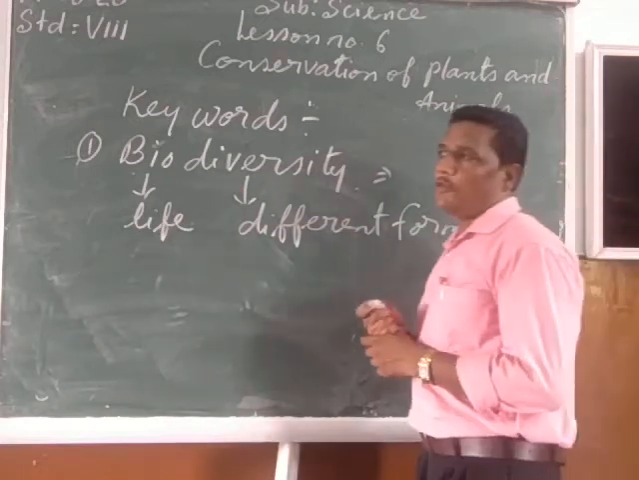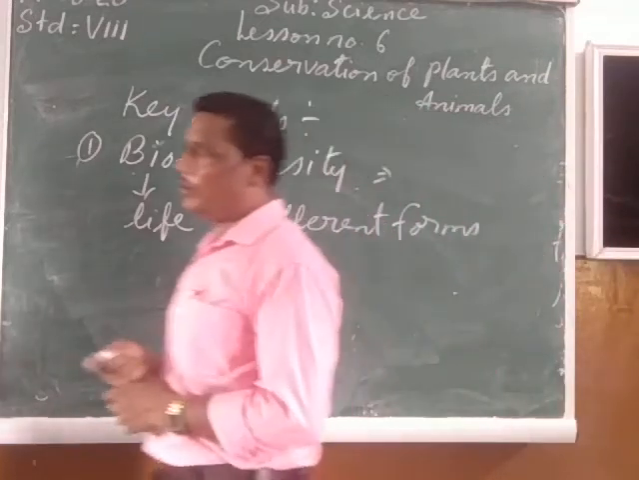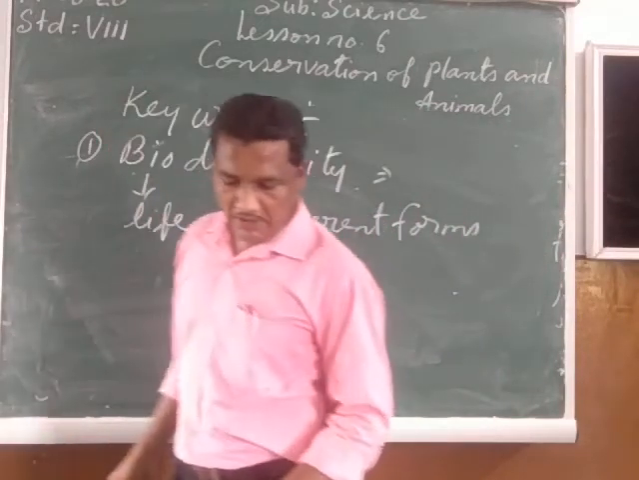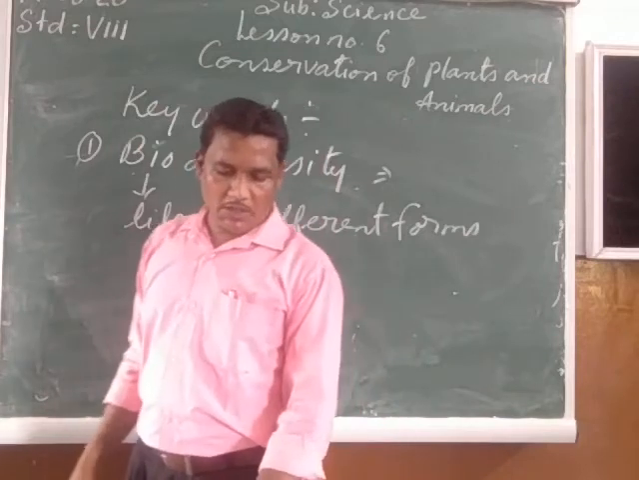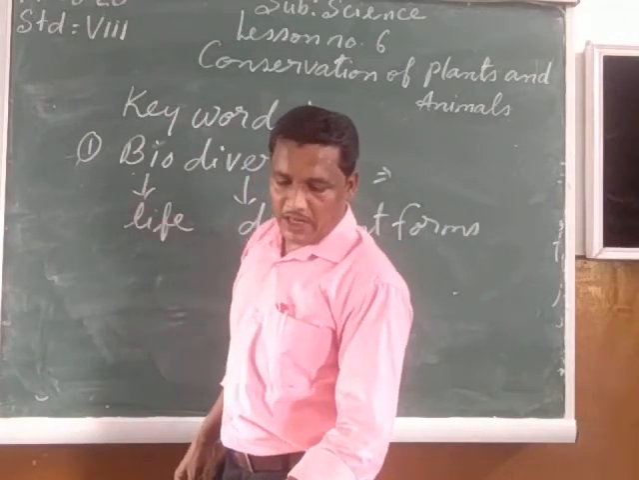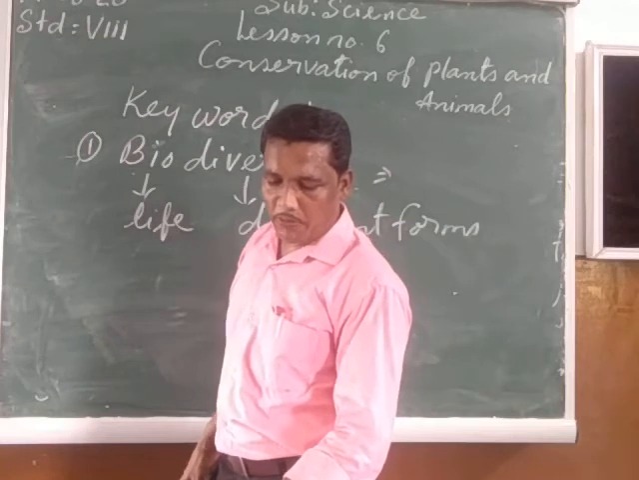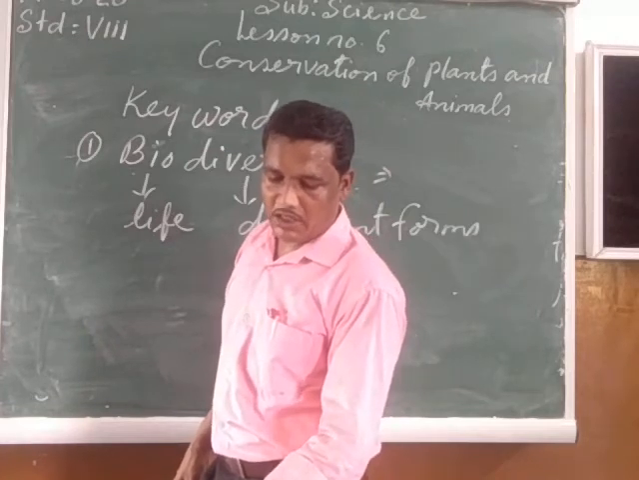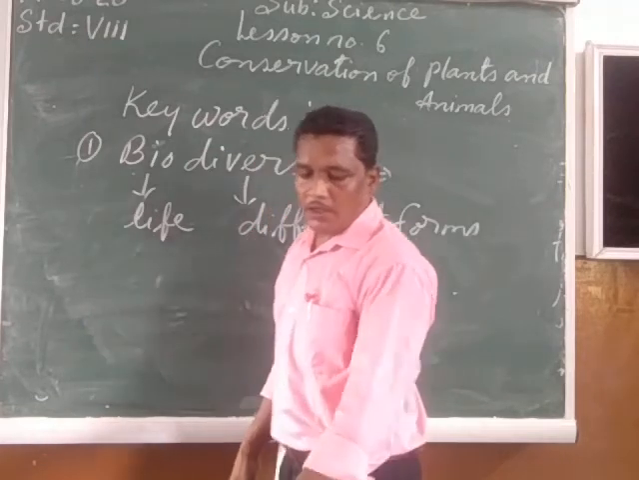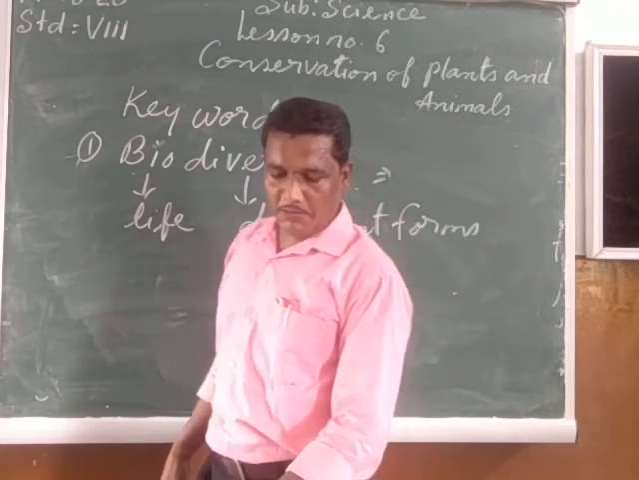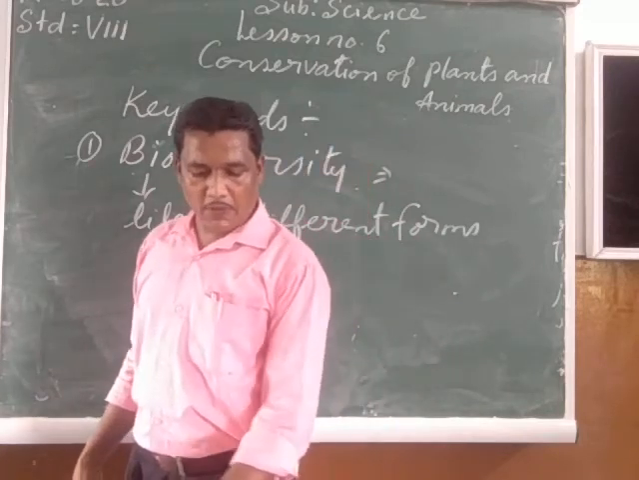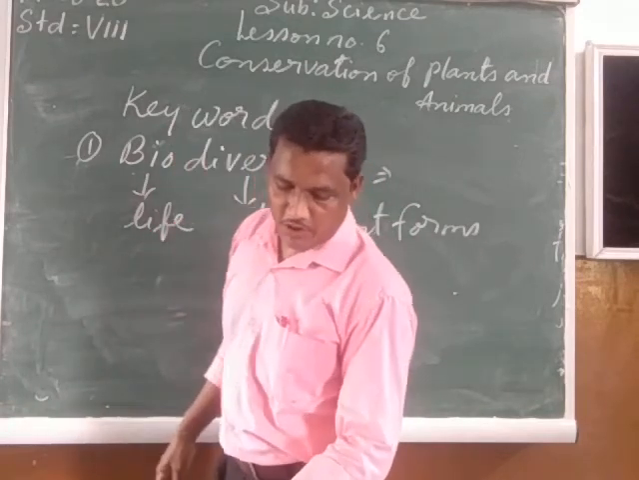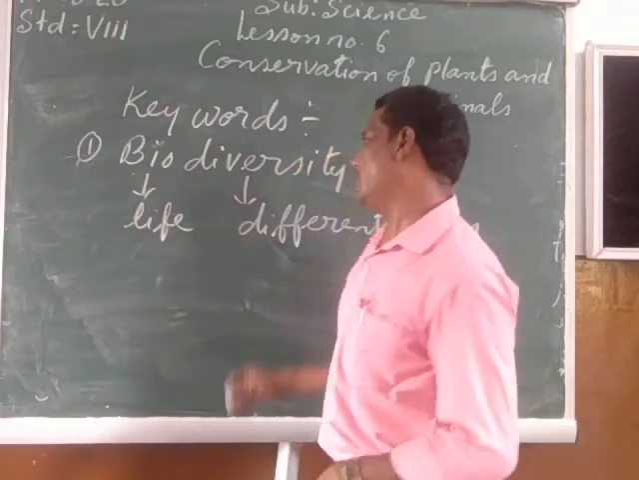So bio is life, diversity is different forms. The different forms of life which are living on the earth are called biodiversity. And we can say it more systematically also: the number and variety of plants, animals and other organisms that are found in different parts of the world is known as biodiversity.